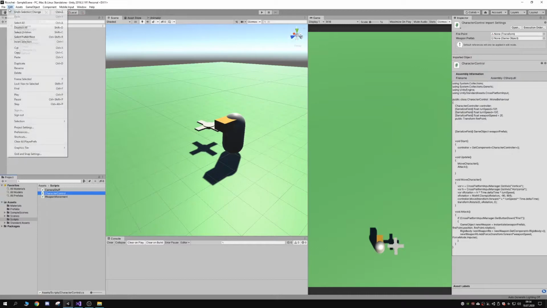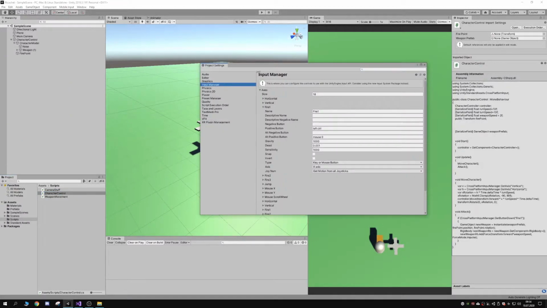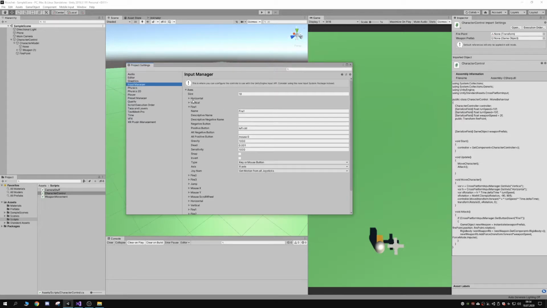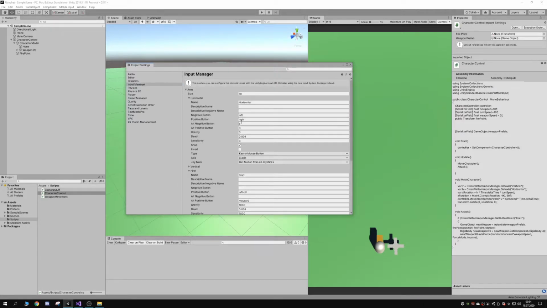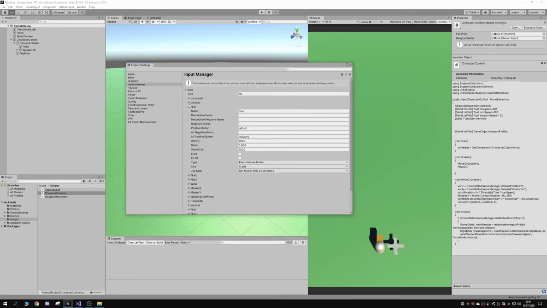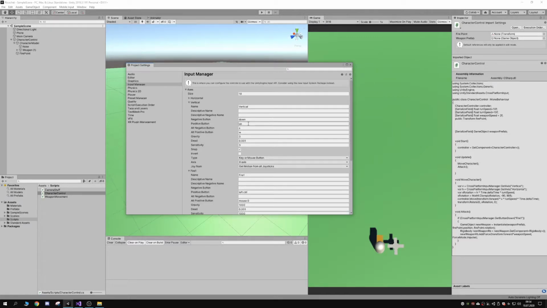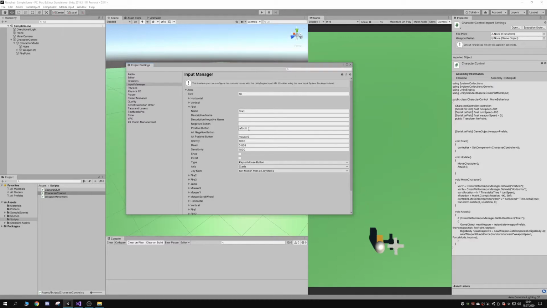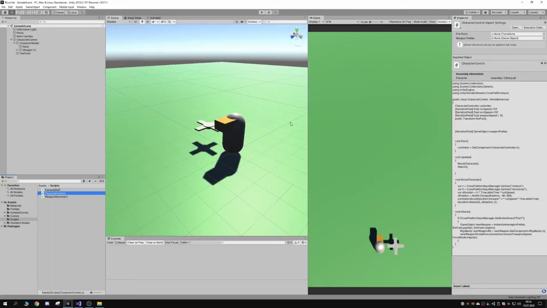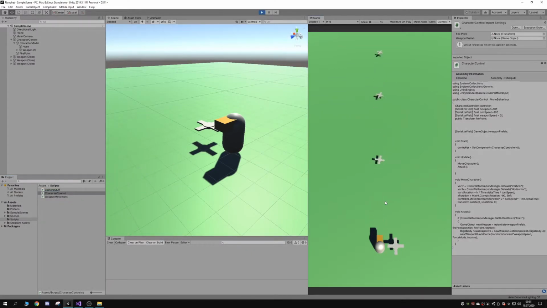Let me show you. If you go to Edit, Project Settings, Input Manager, you can see these here, like Horizontal is left, right, A, D, and Vertical is down, up, S, W. Fire1 is left control or mouse 0. So if I hit my left mouse button, my character throws a weapon.